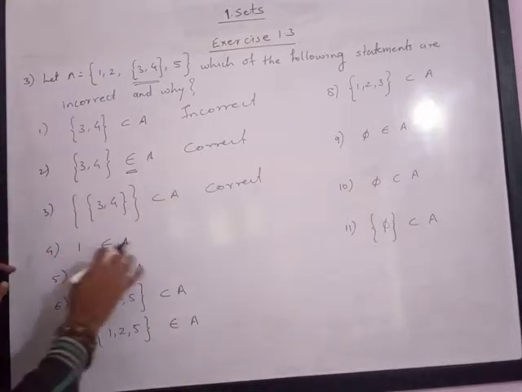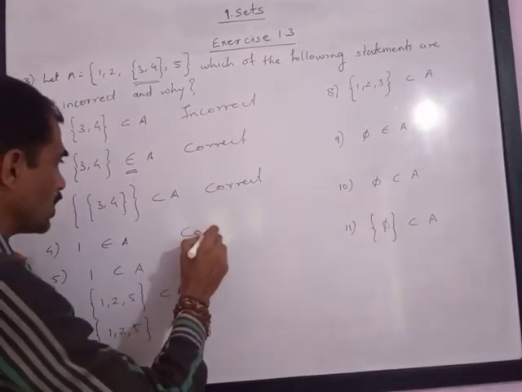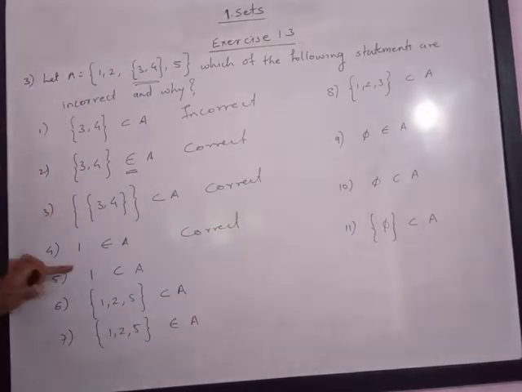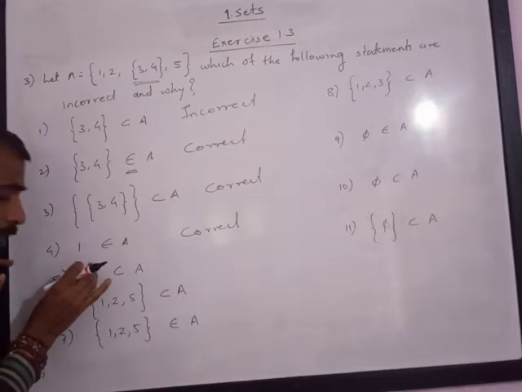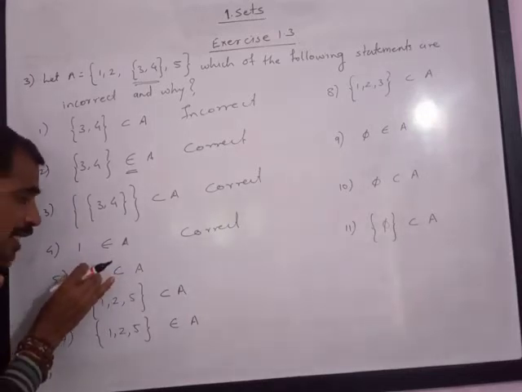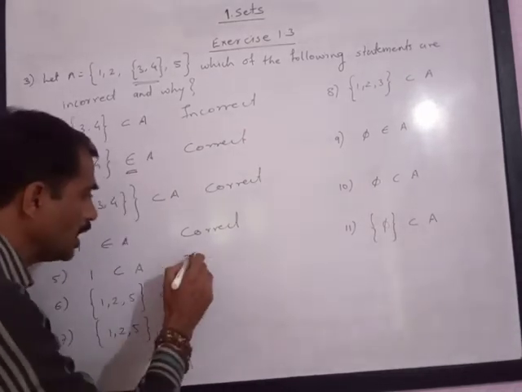Then 1 belongs to set A. This is also a correct statement. Then 1 is a subset of A. Please note here 1 is not given as a set. It must be a set. If it is a set, then it can be a subset of the other set. So here this is an incorrect statement.